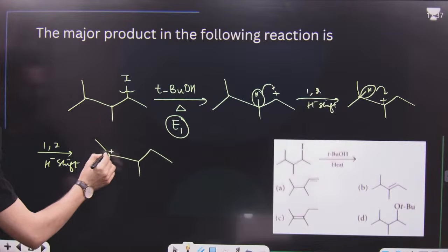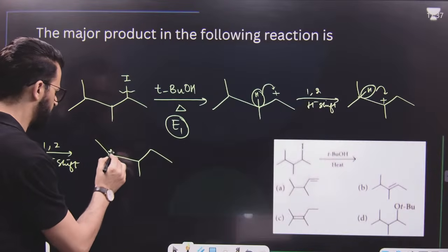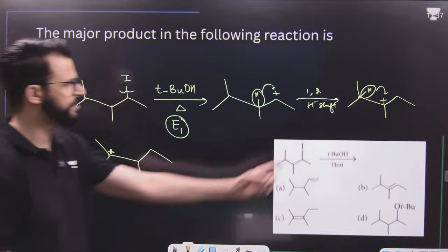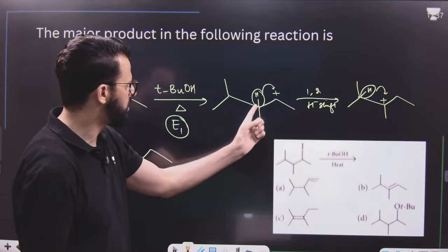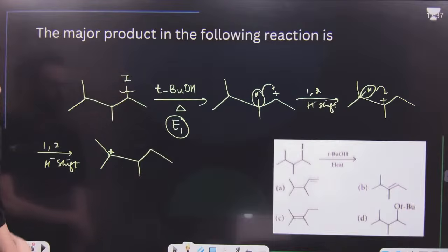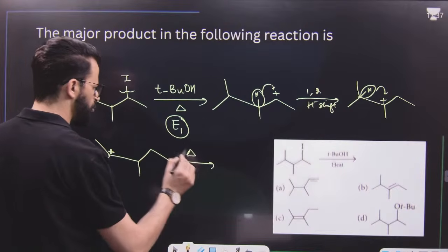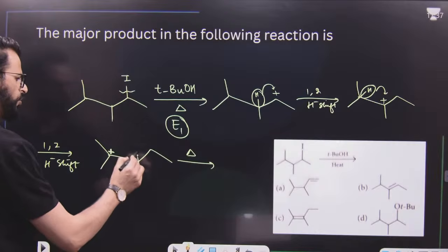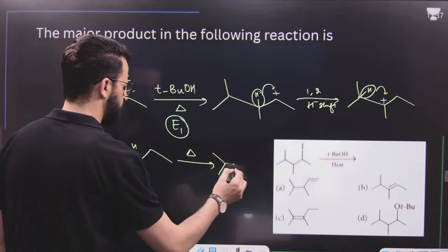This is the most stable carbocation of this reaction. This will be stabilized by 7 alpha hydrogens. This is stabilized by 5 or 6 alpha hydrogens. This is stabilized by 4 or 5 alpha hydrogens. So this is the most stable carbocation. Now finally, what will happen? H positive will be lost. Major product will be like this.